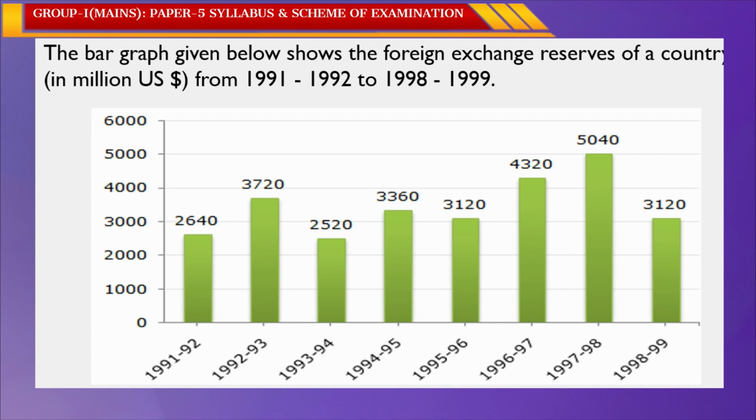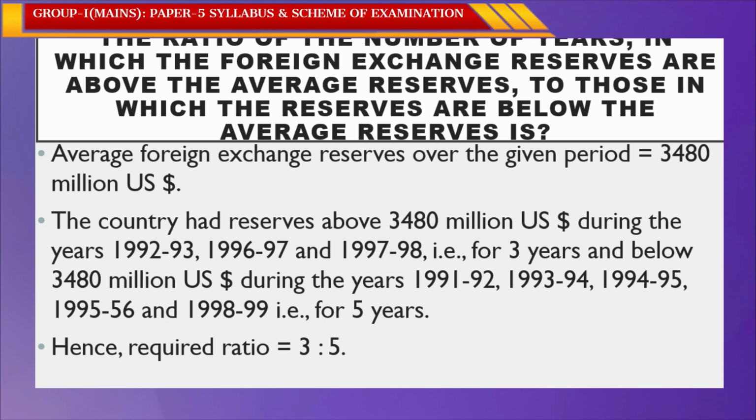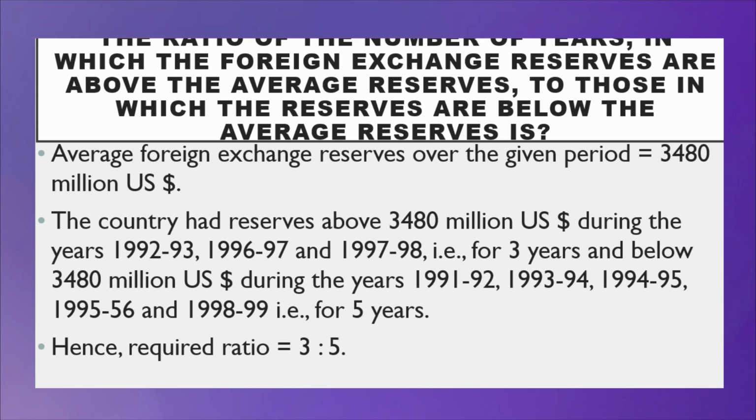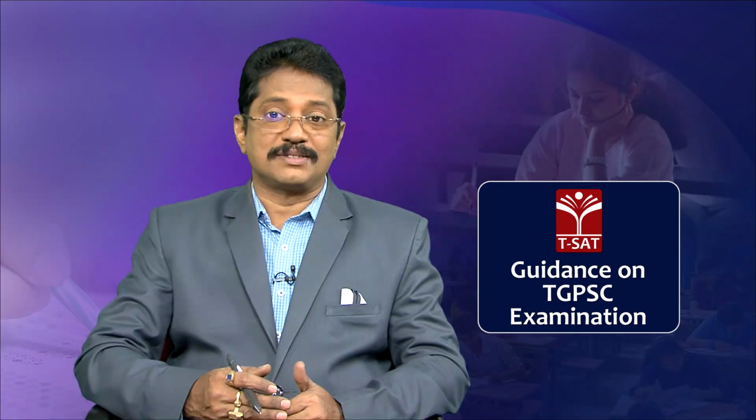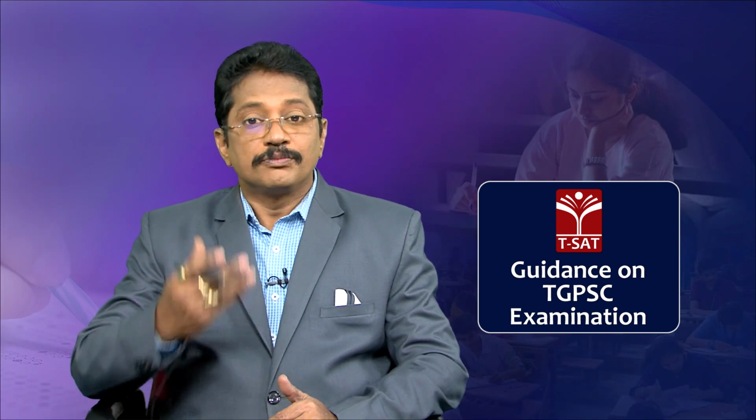And how will the question be asked? See the question: the ratio of the number of years in which the foreign exchange reserves are above the average reserves to those in which the reserves are below the average reserves. Do you understand this question? This is most important, very simple. Here we are going to find the ratio of the number of years. Which years are we going to consider? Those in which the foreign exchange reserves are above the average reserves to those below the average reserves.